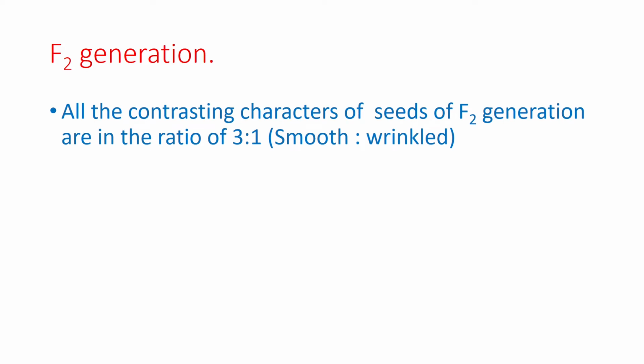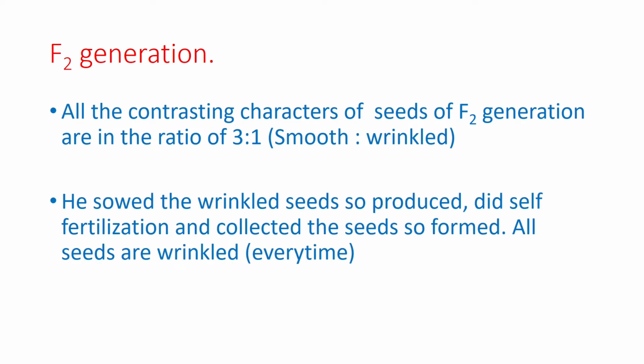So all the contrasting characters of seeds of F2 generation are in 3:1. He showed, for example, smooth to wrinkled seeds. Now he took all the wrinkled seeds from F2 generation and sowed them again and let them self-fertilize.